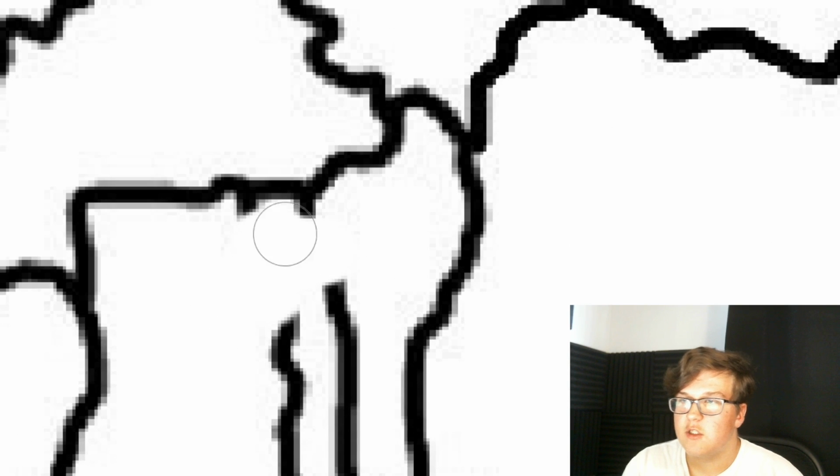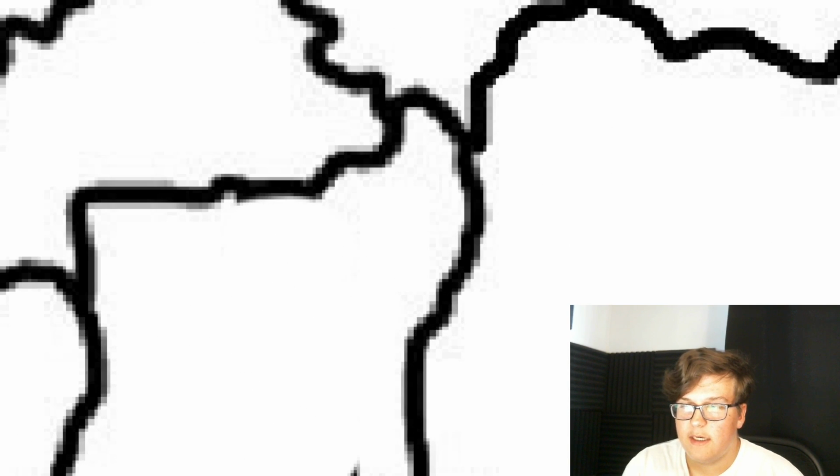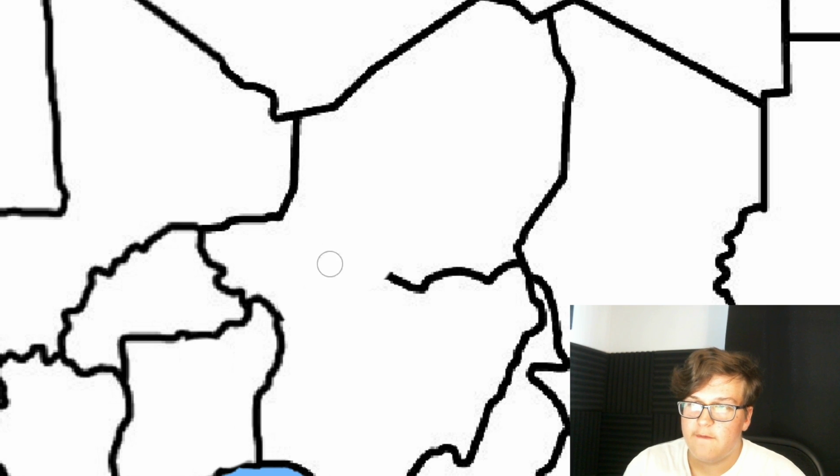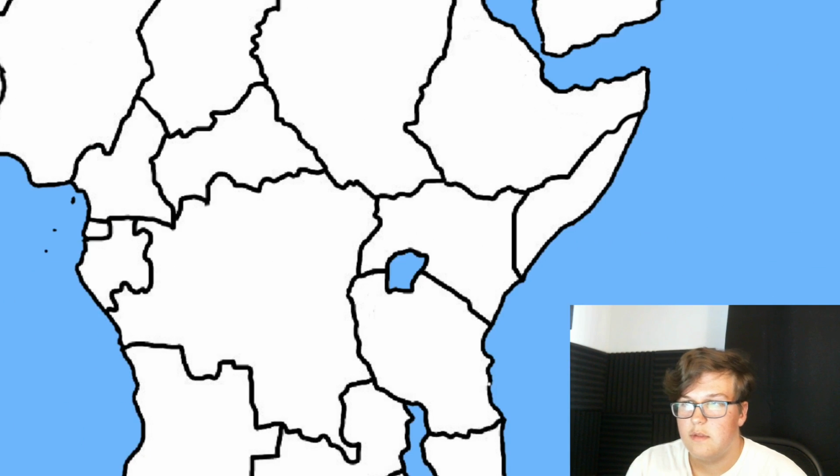Anyway, back over here, let's unite Ghana and Togo and Benin together. Niger and Nigeria can form a union together, so just like that. Then I'm going to give Chad Cameroon's panhandle up here because it looks really weird. Kenya is going to be given Uganda because I think that actually will look a lot better on the map, so let's do that real quick and see. So yeah, that looks way better.